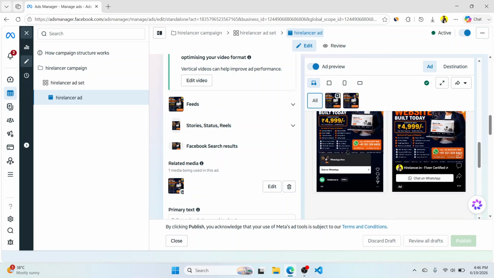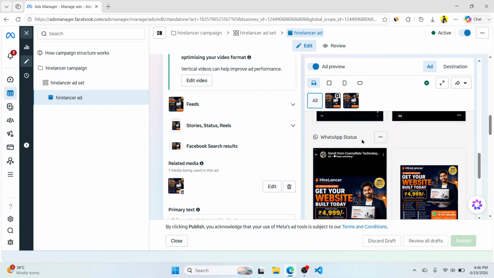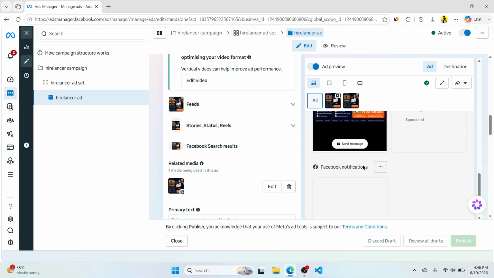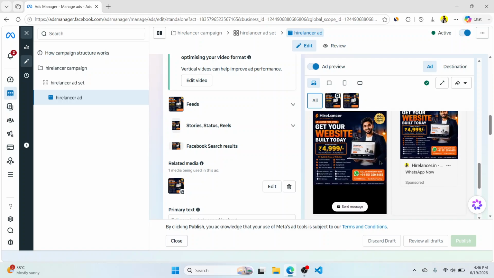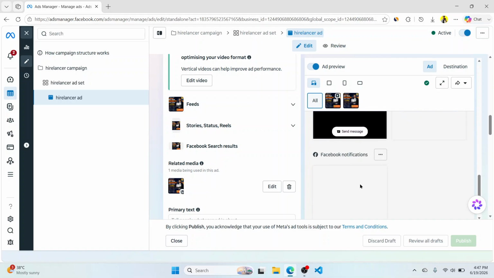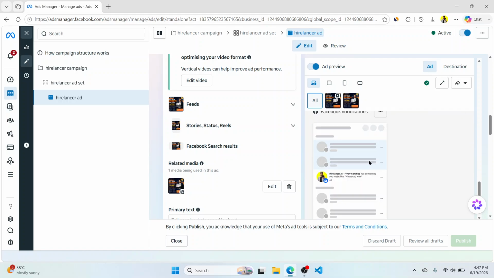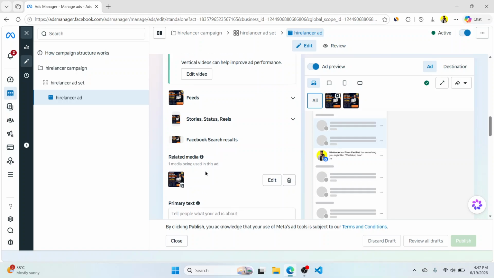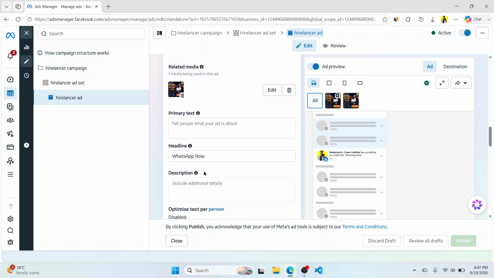Instagram Reels, Facebook Reels, and finally we have WhatsApp status and Facebook search result. Perfect. So you see that the creative is adjusted on all the screens. So that's why I'm recommending 1:1 ratio. And this ad format is killing. It works always. I saw it.